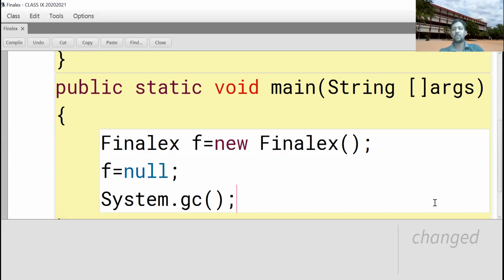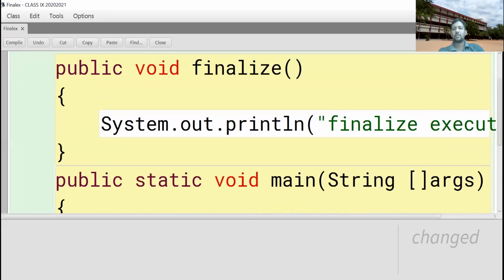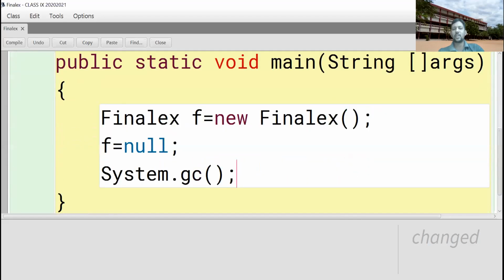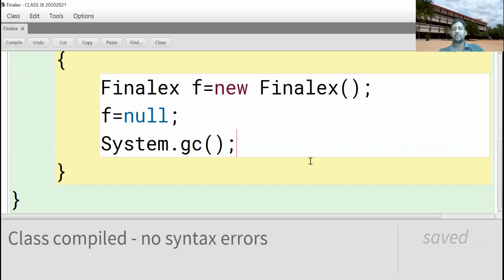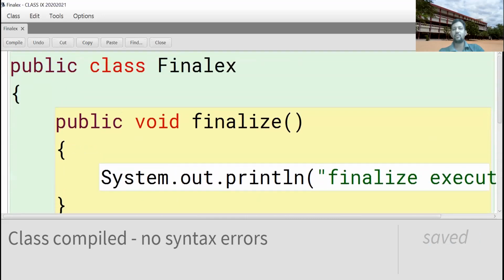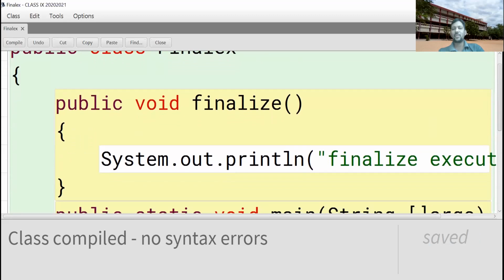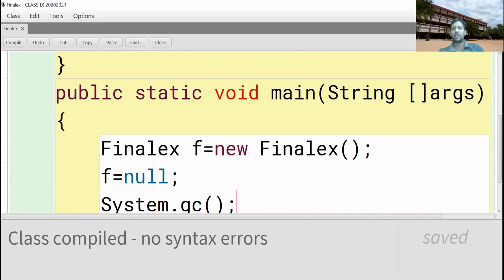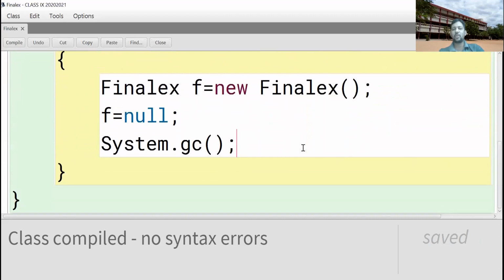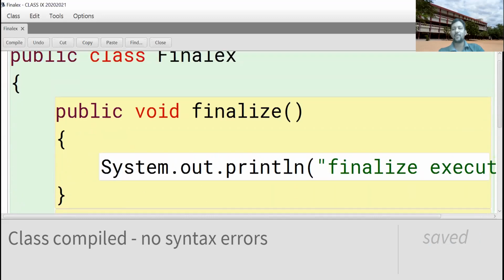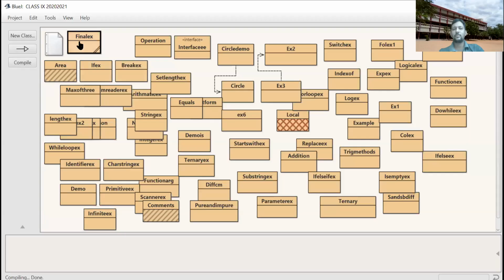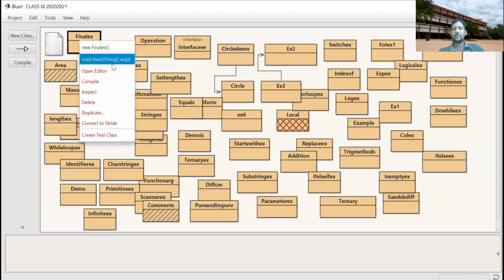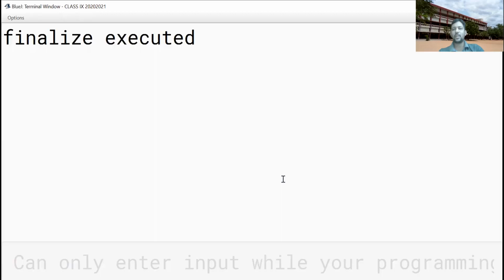See, the finalize method is invoked by the garbage collector. So this is an example for the finalize method. It is used to perform the cleanup process. Now execute. Finalize executed.